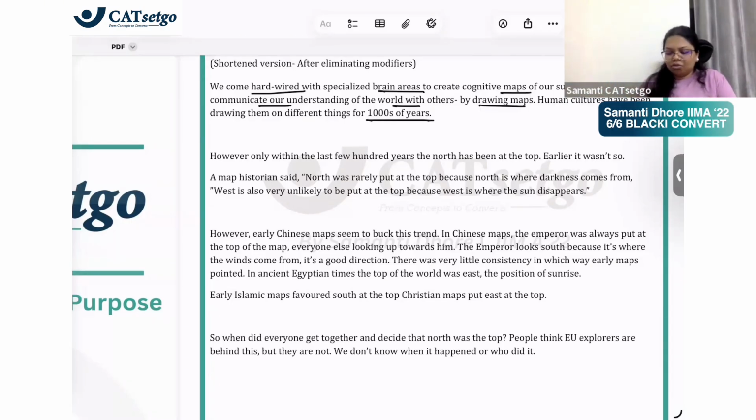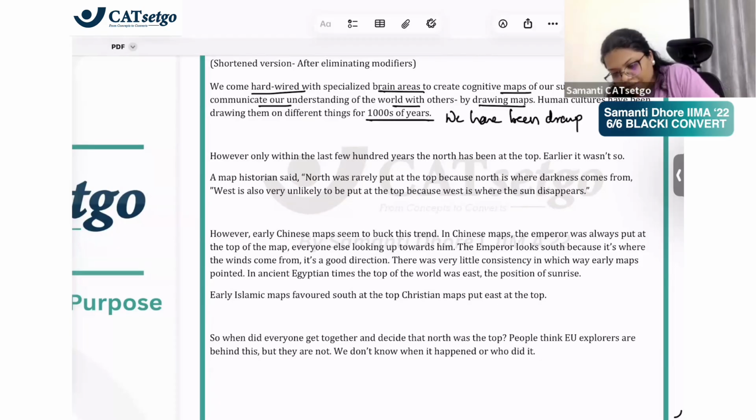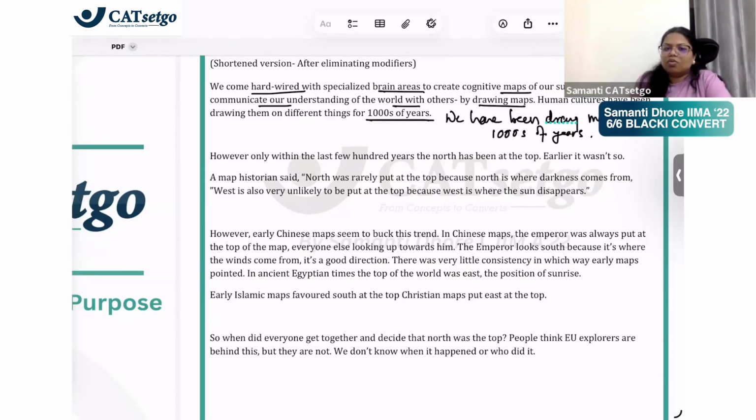That we are hardwired to make maps of our surroundings, and we have been communicating our idea of surroundings to people by drawing maps for thousands of years. Basically, what? That we have been drawing maps for thousands of years. This is the main point, this is what the author wanted to tell. The first passage was just setting a context, so it was to inform, right? You were just informing, that we have been drawing maps for thousands of years. You set the context, okay? We have been drawing, so what? And the whole point is, so what?